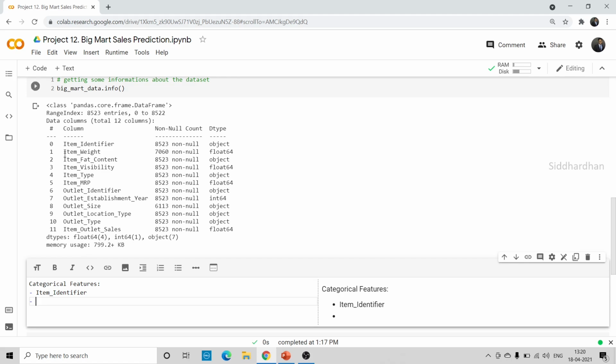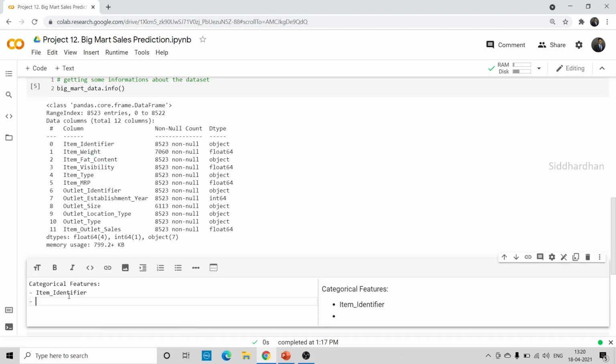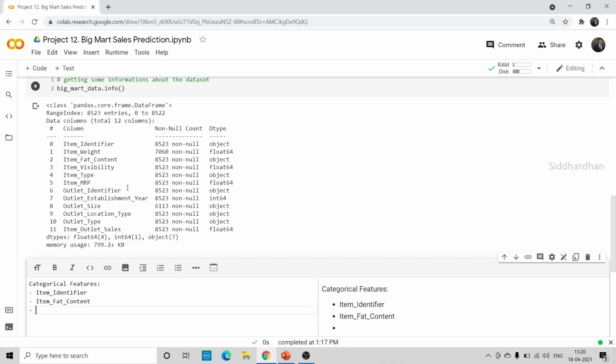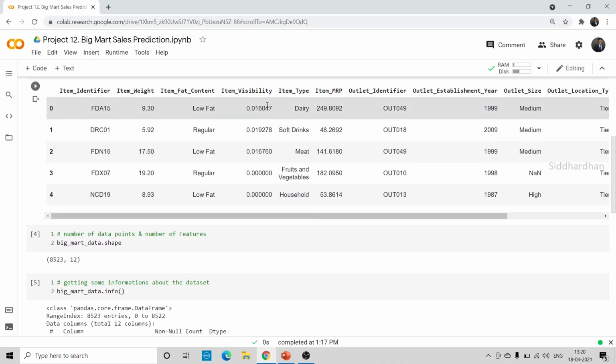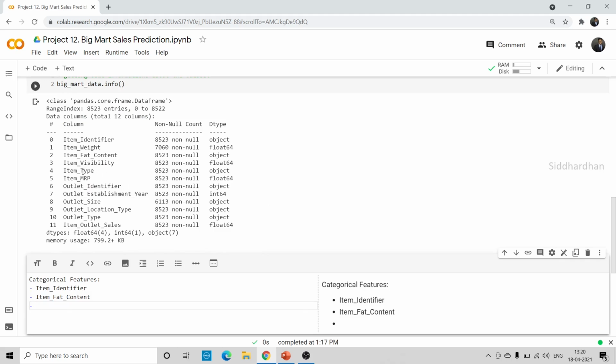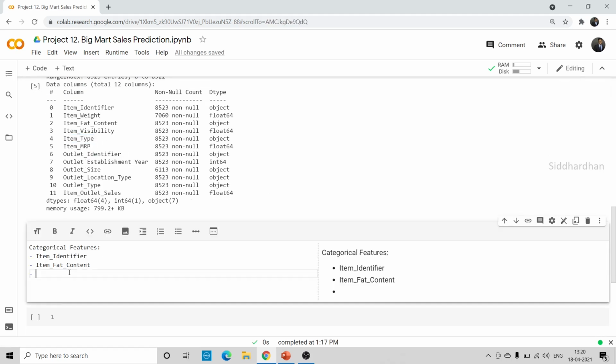The second one is item weight, which is numerical, so it is not a category. The item fat content is, of course, a category. It tells whether it has high fat content, low fat content, or regular fat content, so it is a categorical value. Visibility is also given in some metric, a numerical value. The next is item type, whether it is meat or soft drink or something. Let's mention this also, it is a categorical value.